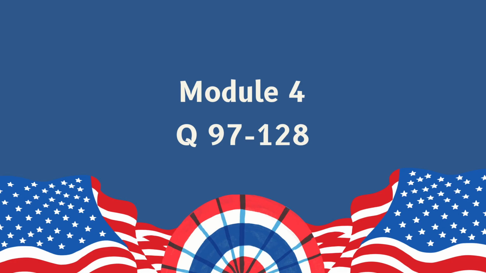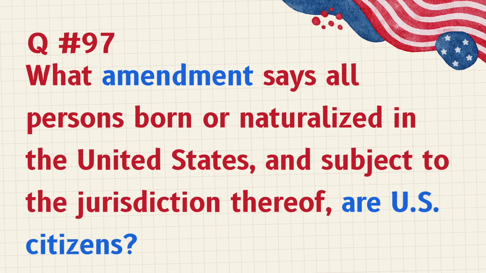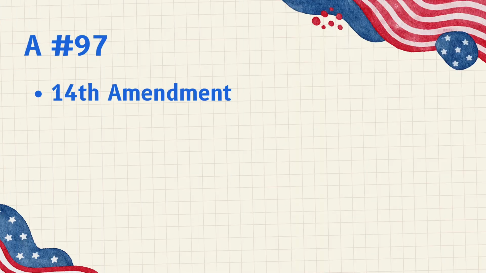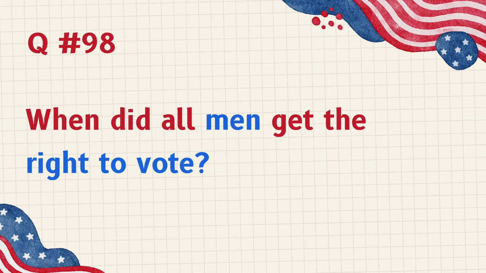Module 4, Question 97 to 128. What amendment says all persons born or naturalized in the United States, and subject to the jurisdiction thereof, are U.S. citizens? 14th Amendment. When did all men get the right to vote?